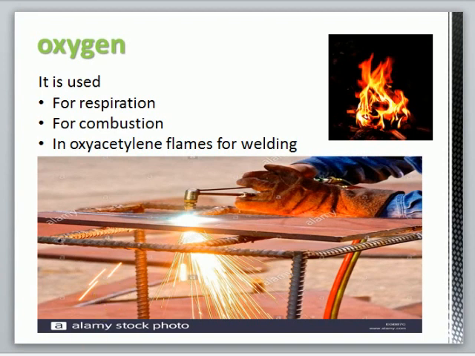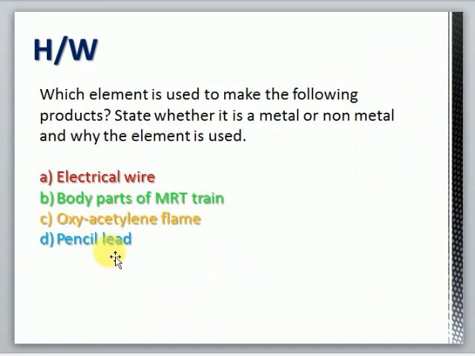Let's move towards our today's homework. Okay, it's your homework. Your homework is, which element is used to make the following products? State whether it is a metal or non-metal and why the element is used. The first one is electrical wire, body parts of MRT train, oxyacetylene flame, pencil lead. We'll have to name the element which is used in making these substances, and whether that element is metal or non-metal, and why that element is used in making these substances. You'll have to explain this question.